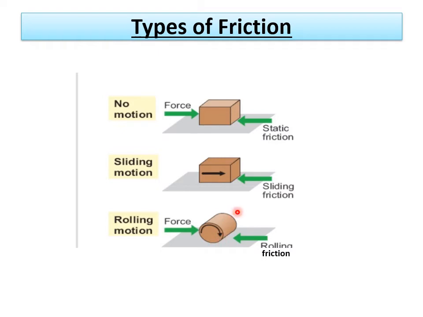And sliding friction is intermediate between static and rolling. So the order is: rolling friction is very less, then comes sliding friction, then comes static friction. Static friction is more, sliding is a little less, and rolling is very less. So I hope you have understood all these topics.